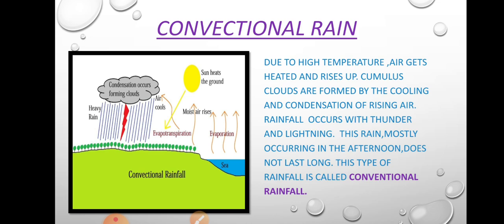In Kerala we can experience this type of rainfall during the summer season. This type of rainfall is known as convectional rainfall with thunder and lightning.